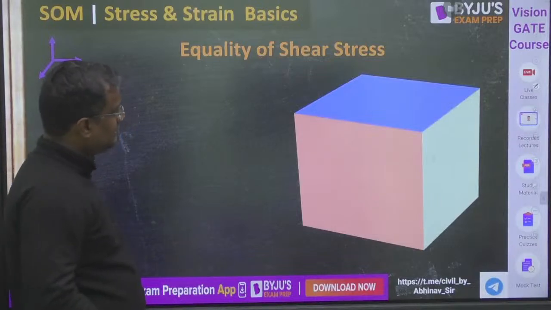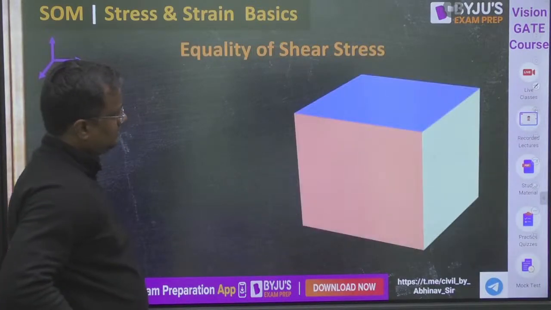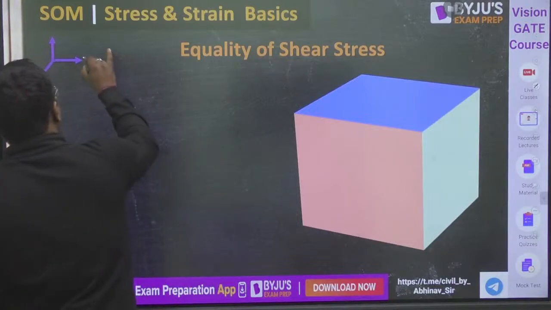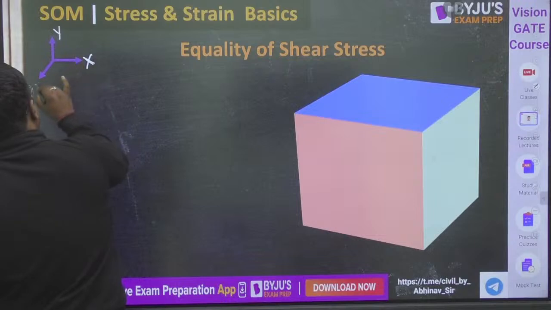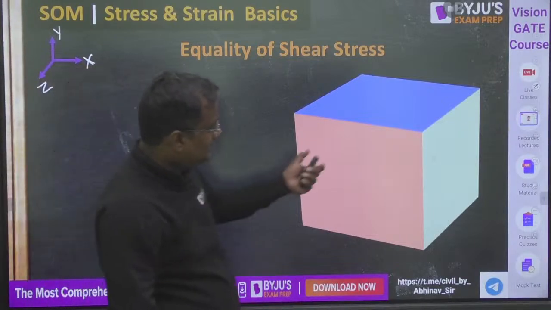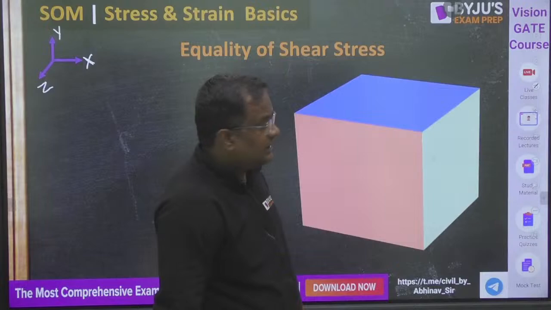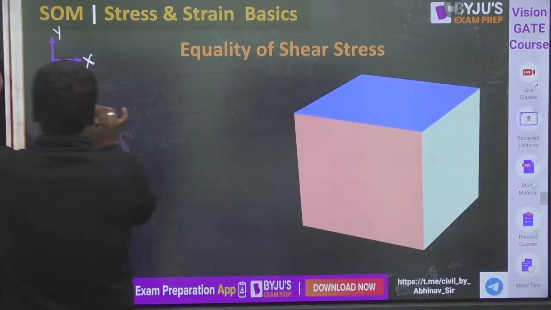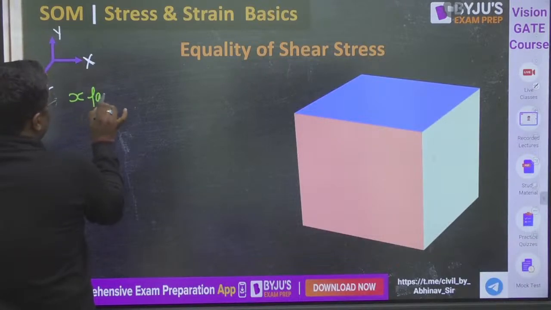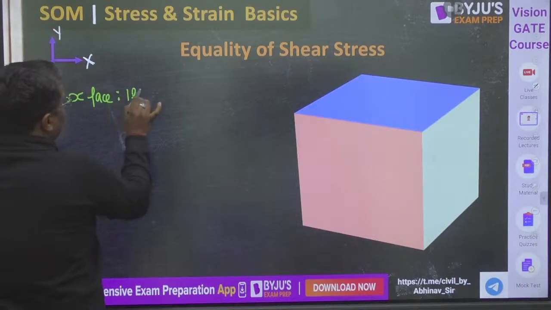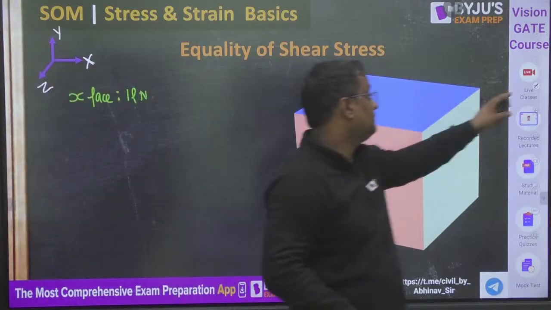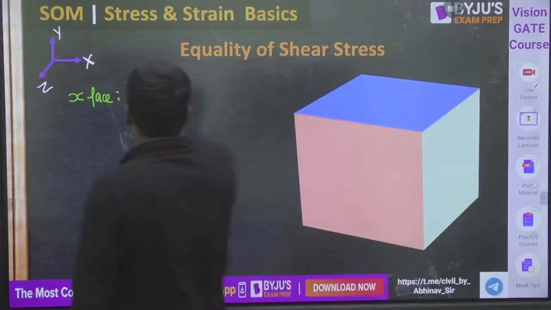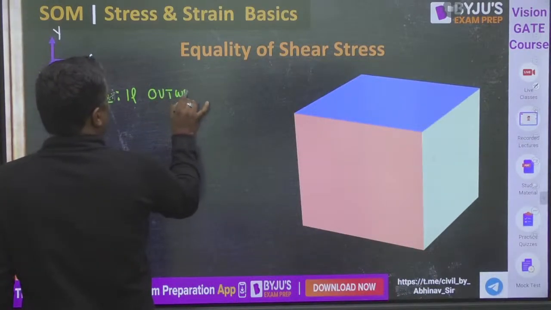Now, everyone, please see this. This direction is x direction, this direction is y direction, this direction is z direction. Now you take a very small element. Any face I name as the x face if its outward normal is in x direction. Normal can be on both sides, so I say outward normal.